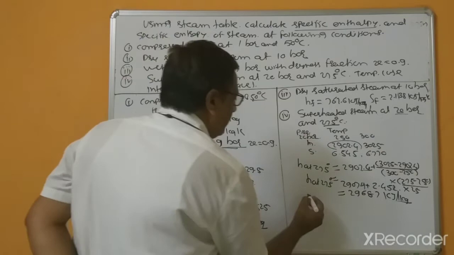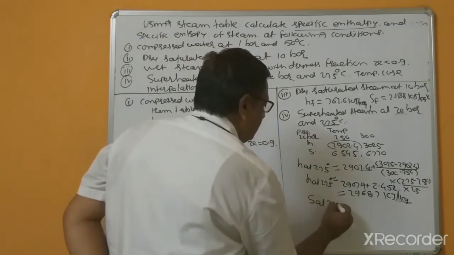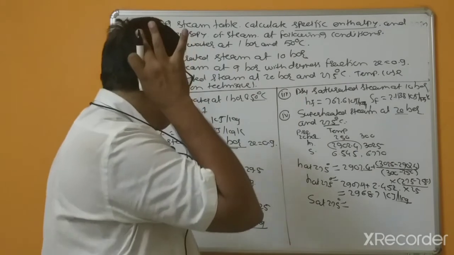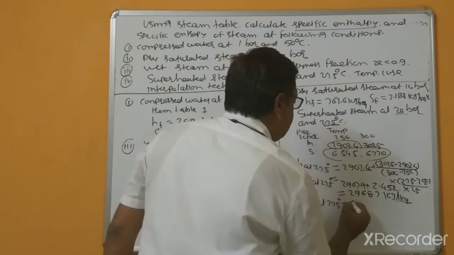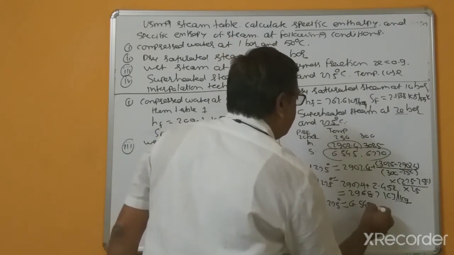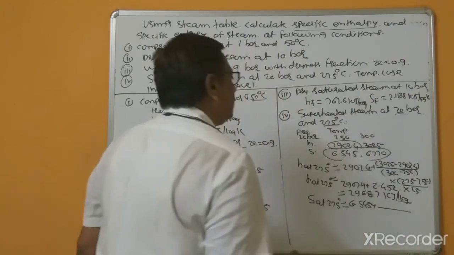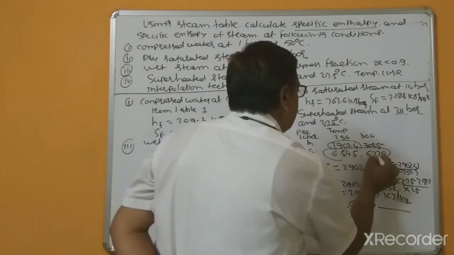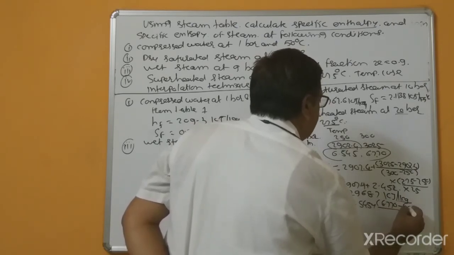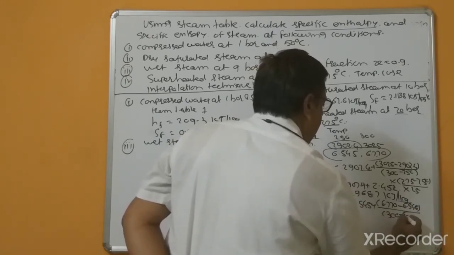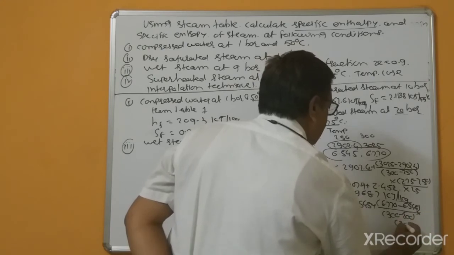Similarly, entropy at 275, this is equal to, we have to use this value, and this is 6.545 plus 6.770 minus 6.545 divided by 300 minus 250, multiplied by 275 minus 250.